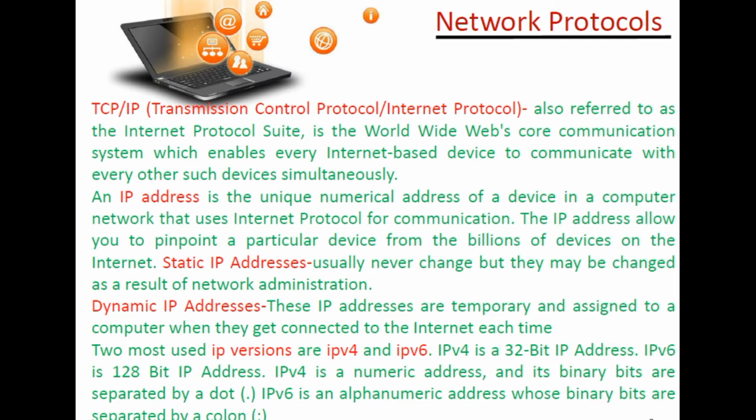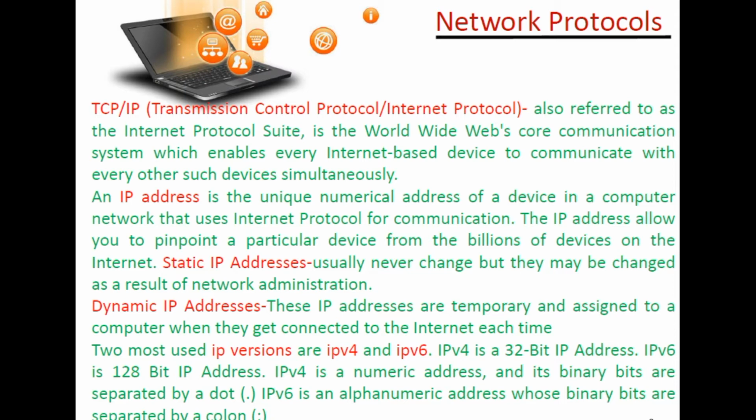An IP address is the unique numerical address of a device in a computer network that uses the internet protocol for communication. The IP address allows you to pinpoint a particular device from billions of devices on the internet. So you can consider that an internet protocol address is a 32-bit numerical address assigned by the server to the client connected to the internet, to identify which computer has requested which query.